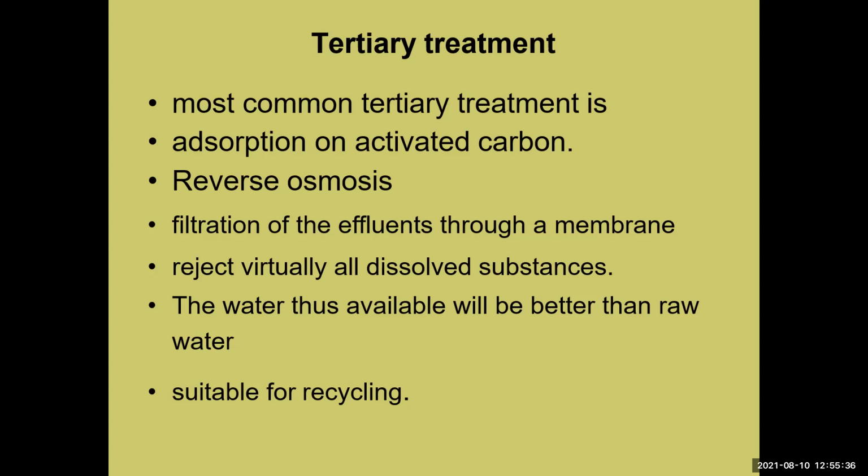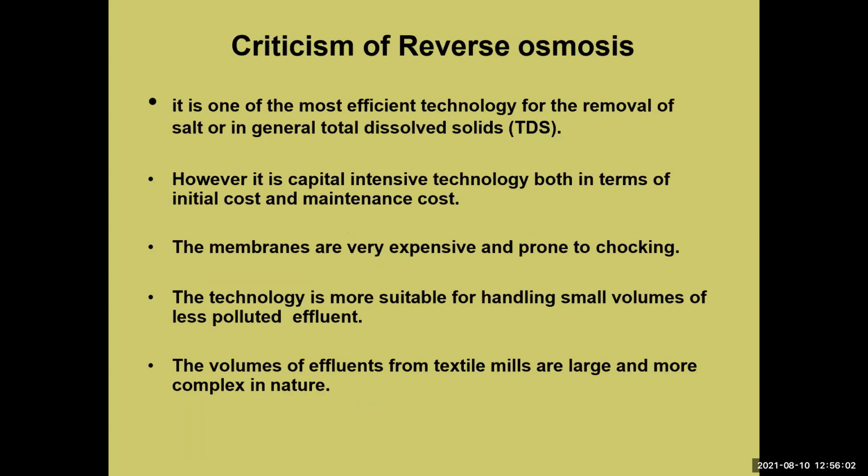Okay, then the SF rod is a screening filter. The MF rod is a microfilter, which is part of the machine. Okay, and then it rejects virtually all dissolved substances. The water thus obtained will be better than raw water and suitable for recycling. Okay, this is the part of the tertiary treatment, the disinfection. And that's the discussion of reverse osmosis, RO.